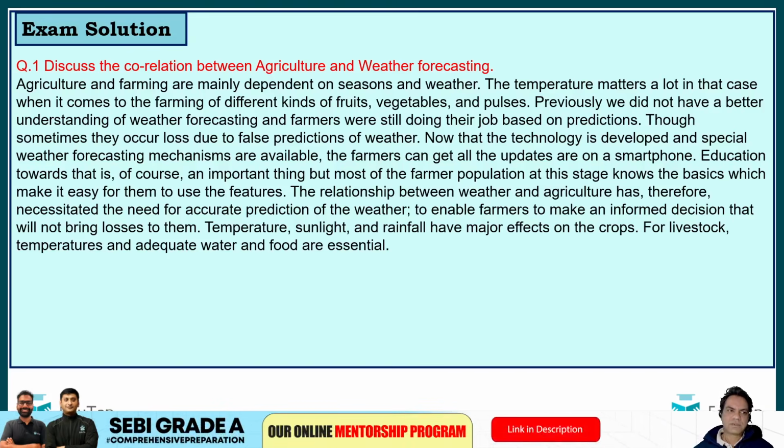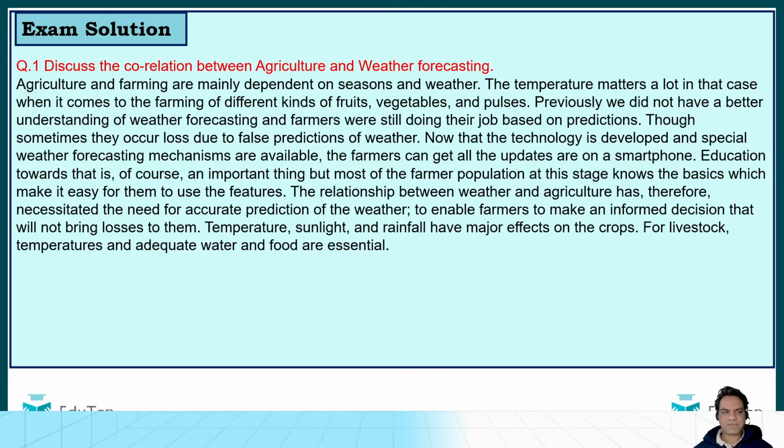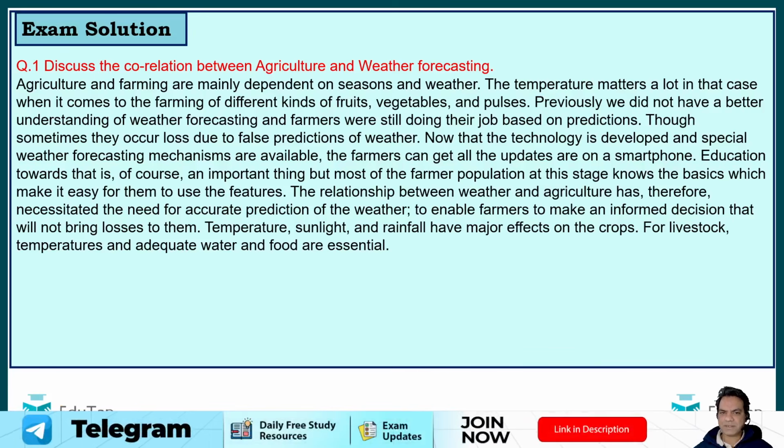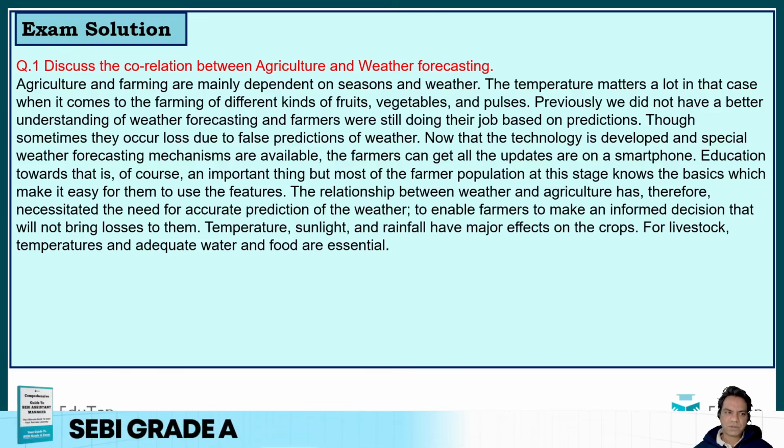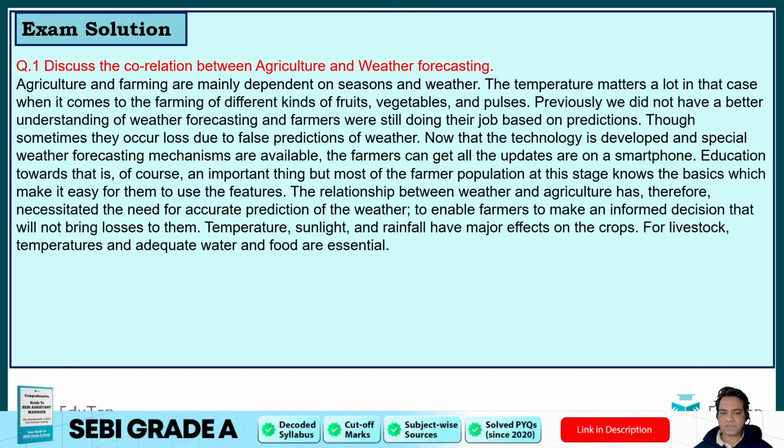Right. So correlation between agriculture and weather forecasting. Agriculture and farming are mainly dependent on seasons and weathers. The temperature matters a lot in that case when it comes to the farming of different kinds of fruit, vegetables, and pulses. Previously, we did not have a better understanding of weather forecasting, and farmers were still doing their job based on predictions. Sometimes they incur loss due to false predictions of weather.